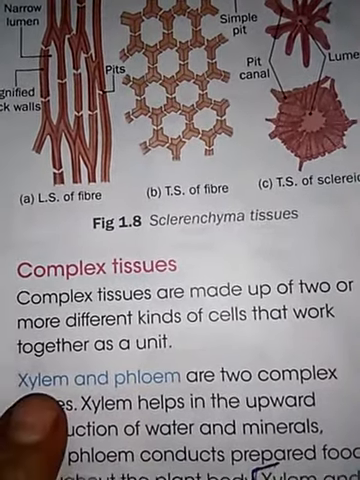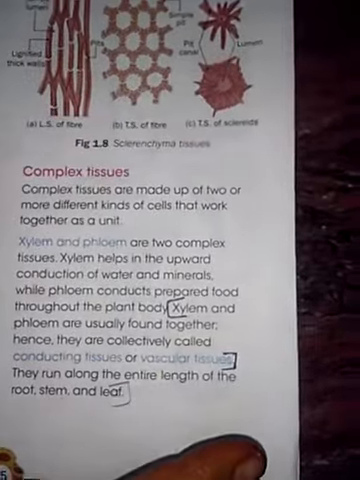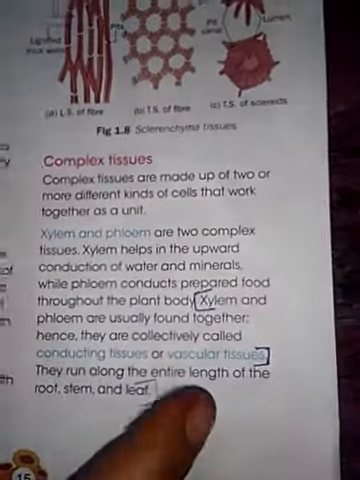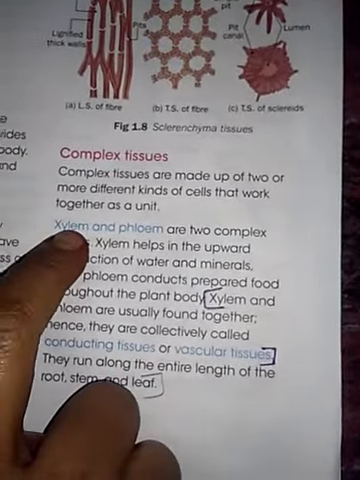Xylem absorbs the water and minerals. Water and minerals, where are they present? Good. In the soil. The xylem absorbs the water and minerals from the soil and transports them in the upward direction. Now understand?